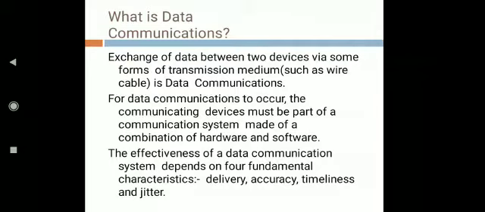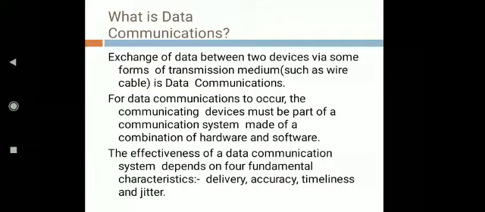This is an application for real-time transmission of data. For example, you can take mobile communication. Mobile communication is a real-time application, because in real-time applications your audio and video should be there without any delay.